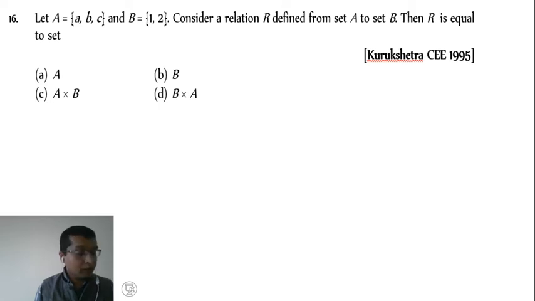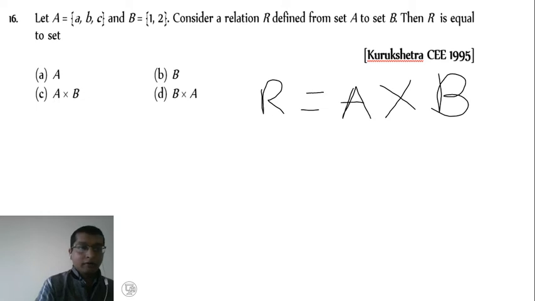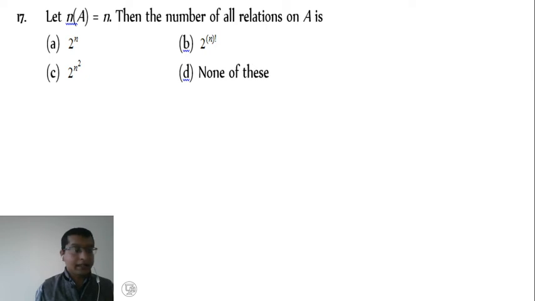Then example number 16, let A be defined by 3 elements a, b, c. B is defined by 2 elements 1, 2. Then consider a relation R defined from set A to B. Then, as we know, relation R is equal to A Cartesian product B. Therefore option C is the right answer.